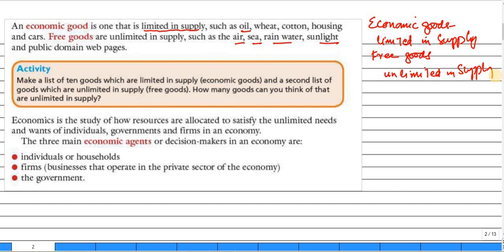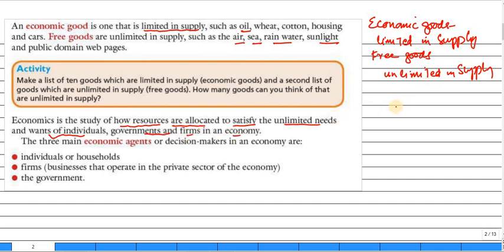The basic definition of economics: it is the study of how resources, which are limited in supply, are allocated to satisfy the unlimited wants and needs of individuals, governments, firms, and the economy.